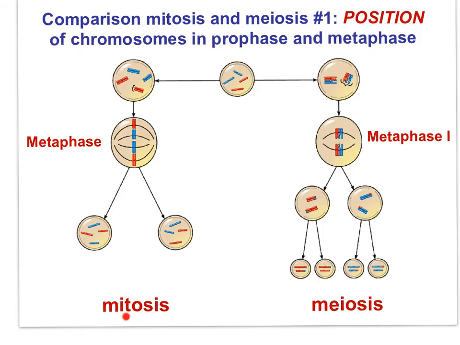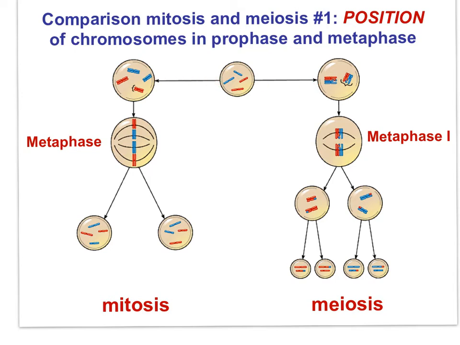In this slide, I compare mitosis and meiosis with respect to chromosome number. Examine the slide carefully. The cell here is diploid, 2N, with 4 chromosomes. Each mitosis and meiosis is preceded by DNA replication.